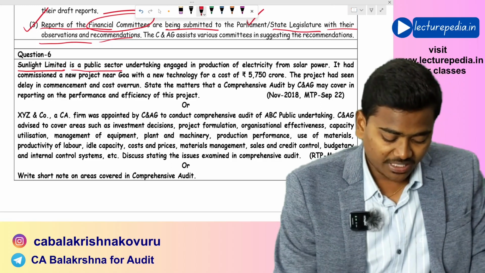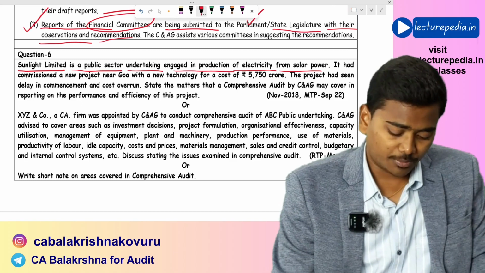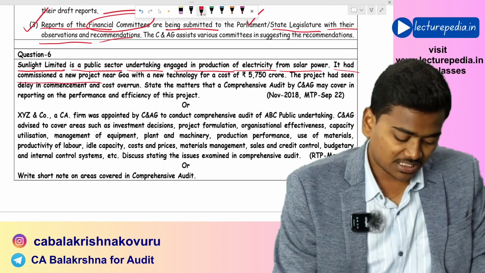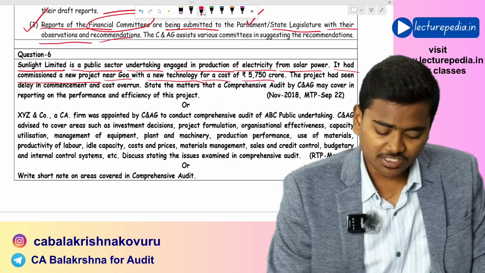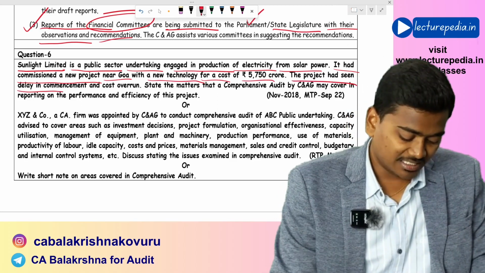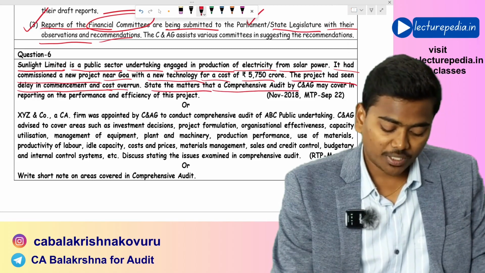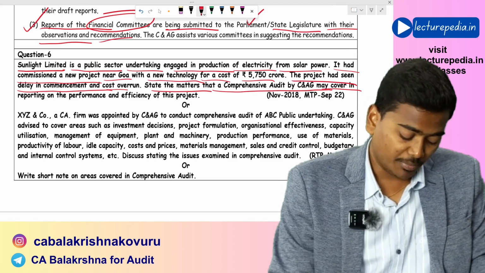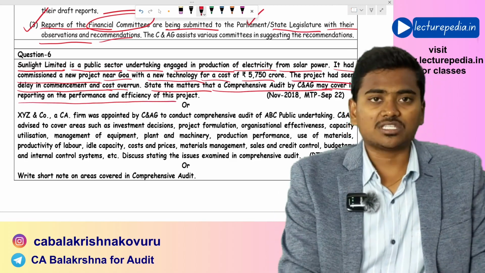Sunlight Limited is a public sector undertaking engaged in production of electricity from solar power. It had commissioned a new project near Goa with a new technology for a cost of 5,750 crore. The project has seen delay in commencement and cost overrun. State the matters that comprehensive audit by C&AG may cover in reporting on performance and efficiency of this project.